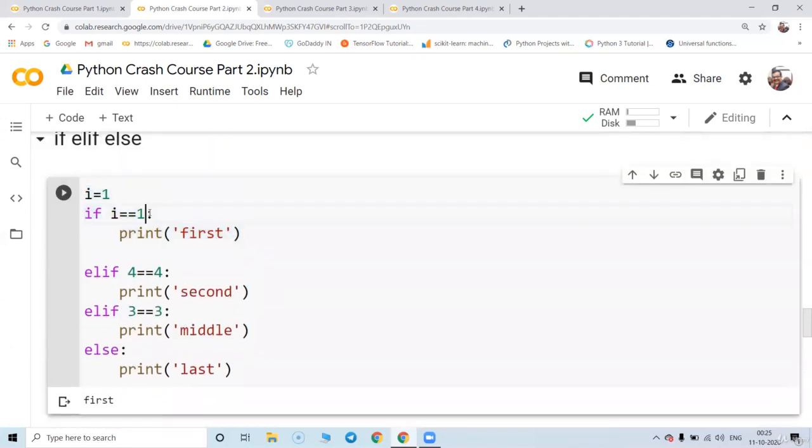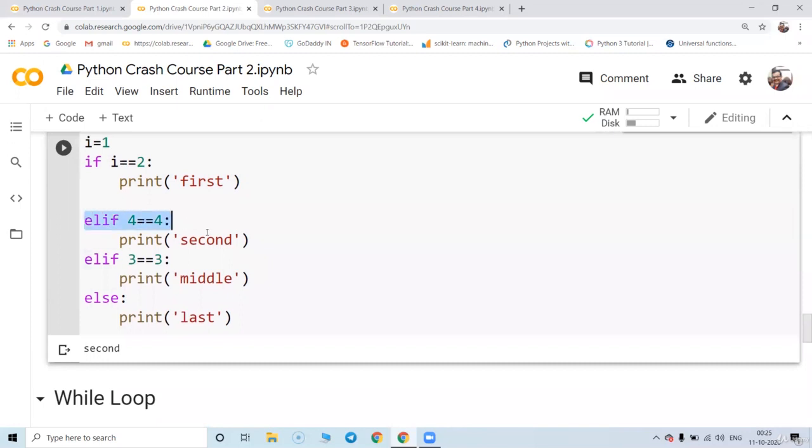Let's make the first condition false. So it is going to check for the next condition. So this condition is satisfied, it is going to print the second. Even if the last two conditions are satisfied, it is not going to print that. So now let's make this condition also false. So now Python will go to the third elif. Okay, great. And let's make this also not true. So this is going to go to the last one.